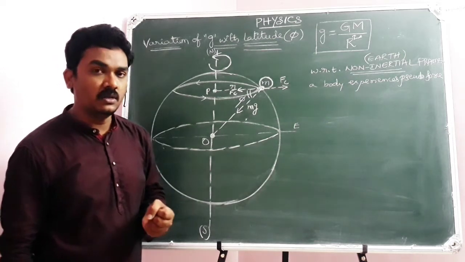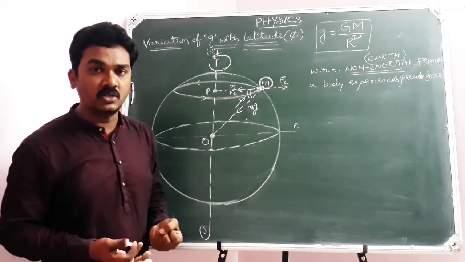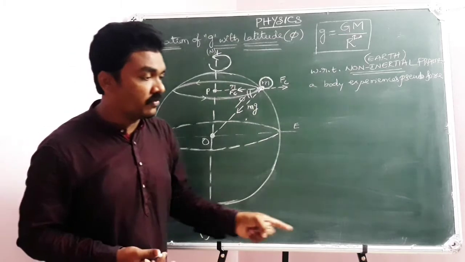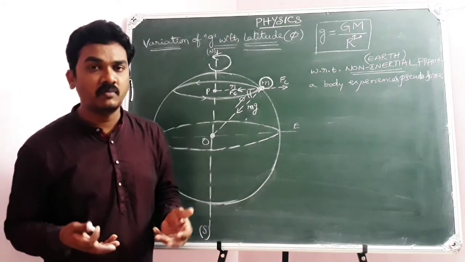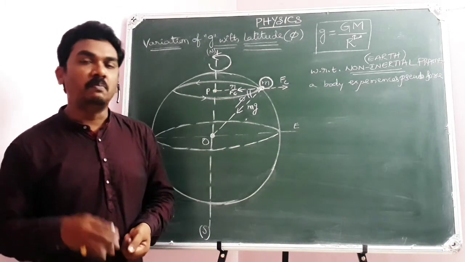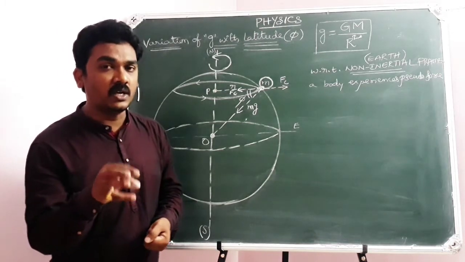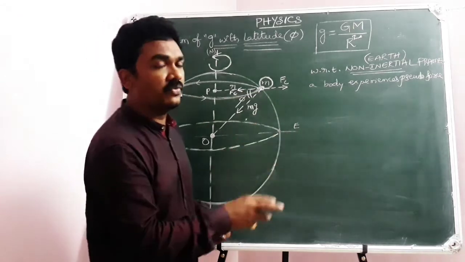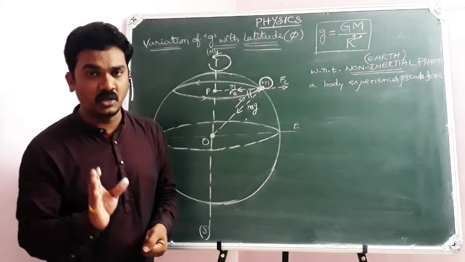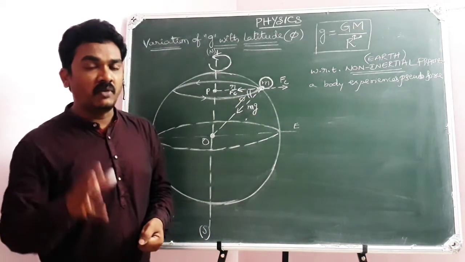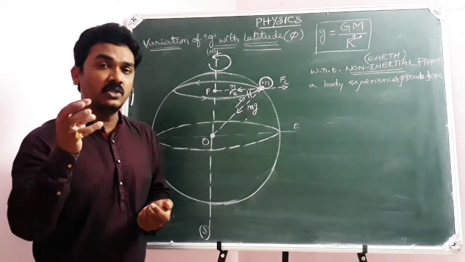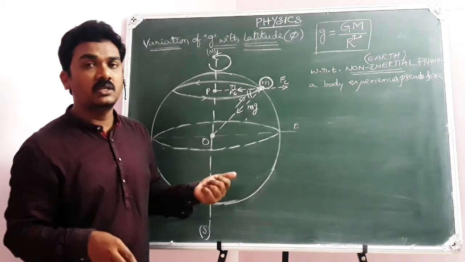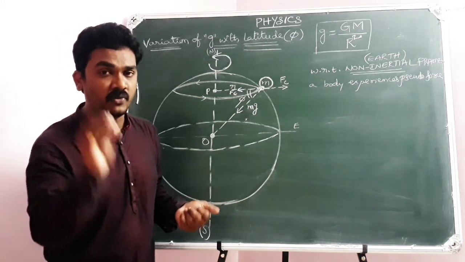You may wonder, sir, I suppose Earth is at rest. So any frame of reference attached to Earth is a stationary frame, which is an inertial frame. Yes. So based on the situation, sometimes we consider any frame of reference attached to Earth as an inertial frame. But while coming to the concepts of gravitation and Earth rotation, we consider Earth as an accelerating frame of reference.